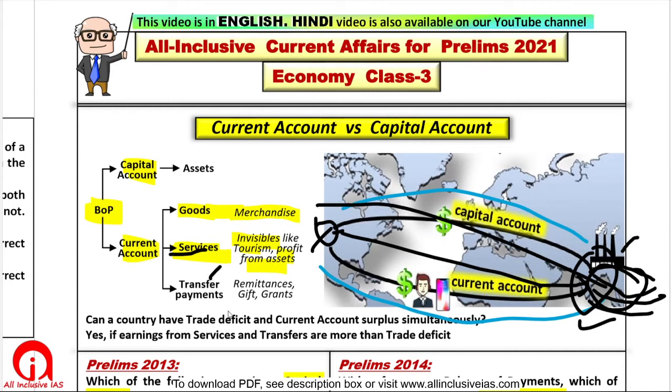Next is transfer payments. In transfer payment, suppose from USA, your friend or family member sends you money to India. In future, you don't have to return it, right? It is a part of transfer payment, or current account.